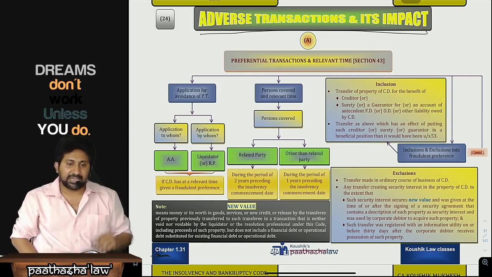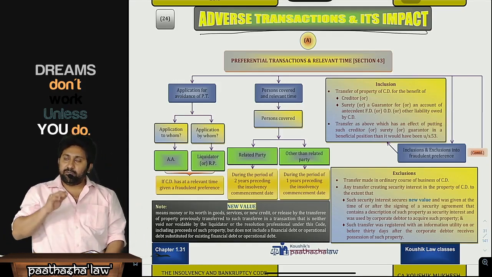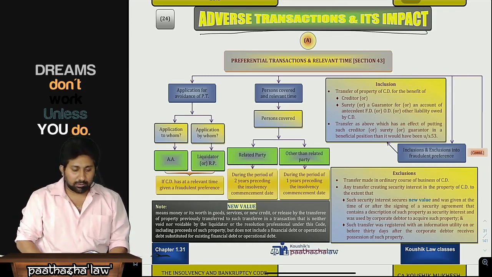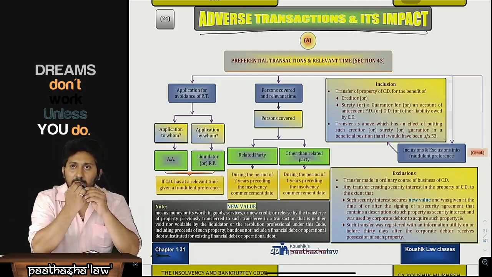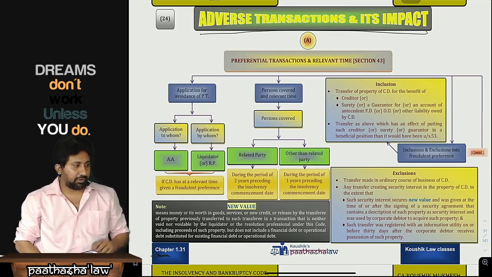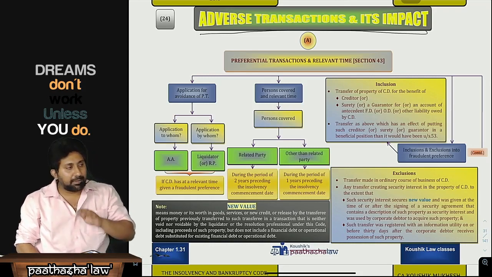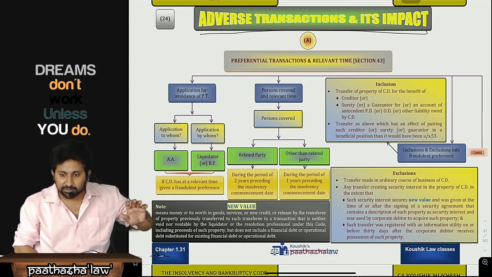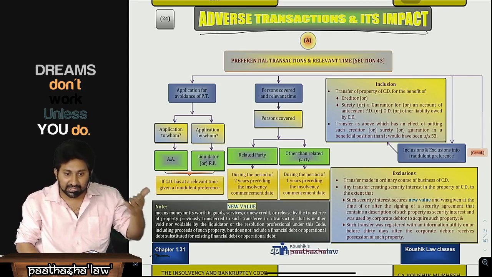Sir, what are these adverse transactions? First let me explain the modus operandi. Whenever the company is going into the process of liquidation, assets will be totaled and liabilities will be discharged. The point is, some valuable assets of the company will be repaid back or transferred to some creditors by giving them an unintentional or intentional higher preference than others.